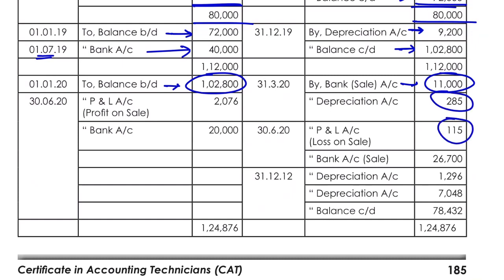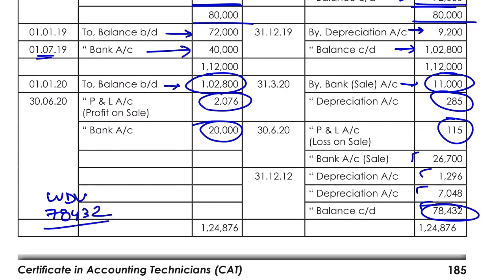If there is profit or loss on sale of machinery, that is booked. Bank account, we have purchased a new machinery, and at last we will have the depreciation entries for the machine and the sale. So the closing balance would be 78,432, which is the WDV of all the machines.